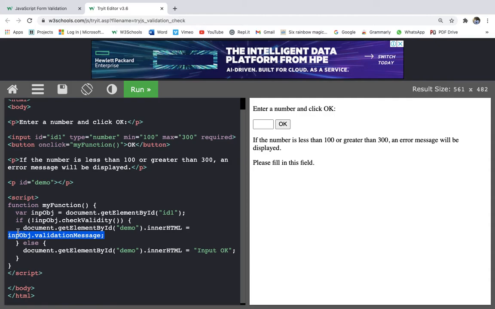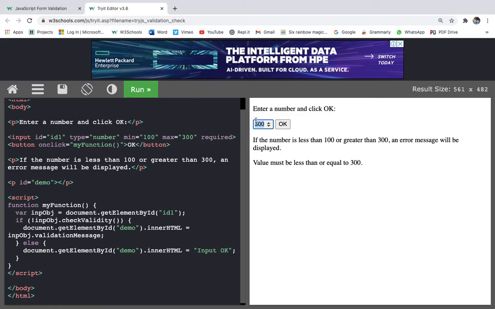Else document.getElementById demo.innerHTML is input OK. So the number should be between 100 and 300. If we give something like 444 and press OK, it says value must be less than or equal to 300. So this validationMessage property is producing this message itself. We are not producing it anywhere, it is producing it by itself. You see, the predefined validation is so good.